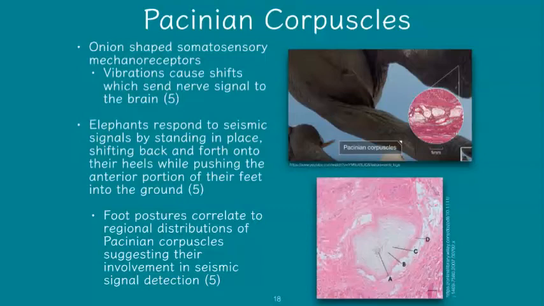The foot posture of the elephant tends to correlate to regional distributions of Pacinian corpuscles, and research suggests that this is a great example of how they're involved in seismic signal detection.